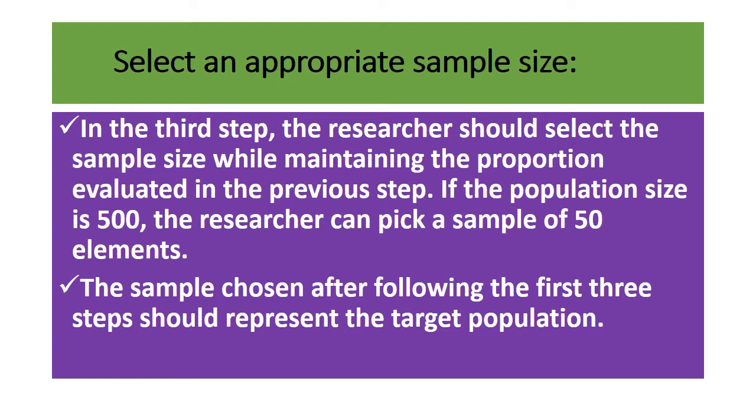So how are we selecting the sample size? In the third step, the researcher should select the sample size while maintaining the proportion evaluated in the previous step. For example, if the population size is 500, the researcher can pick a sample of 50 elements from that 500 population. And the sample chosen after following the first 3 steps should represent the target population.